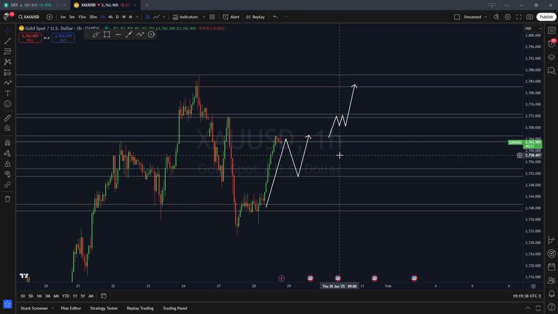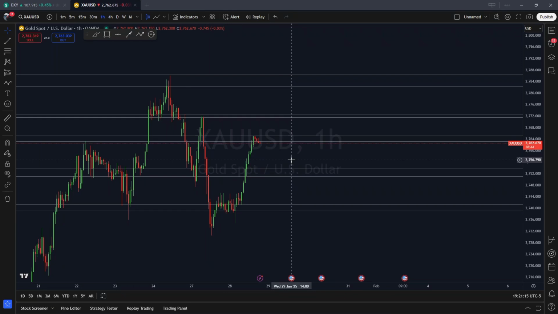Now that we have our technicals set up and we have a basic understanding of the fundamentals, what we have to watch out for in this upcoming session, guys, is that tomorrow we have FOMC, right? So as we know, during FOMCs, we do see large moves, but let's ask ourselves, how could gold continue more bullish with tomorrow's FOMC? Now, if the Fed cuts rates, you already know fundamentally that's going to be bullish for gold. And if the speech that Powell delivers is more dovish, meaning more in favor of dollar bears and gold bulls, then we have to, again, be on the lookout for continued bullish price action on gold.